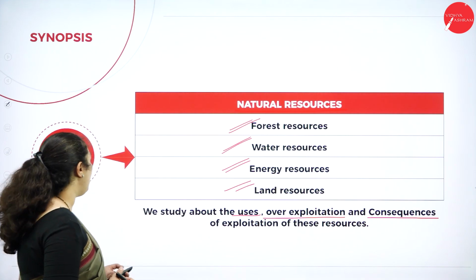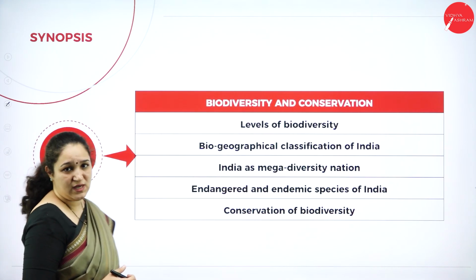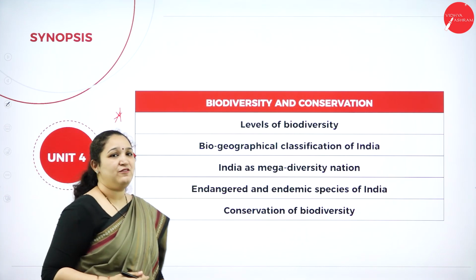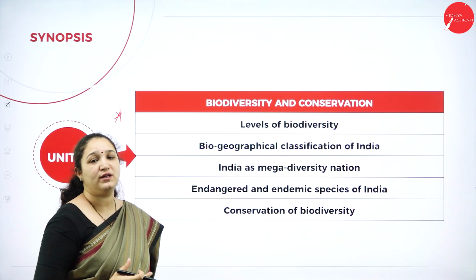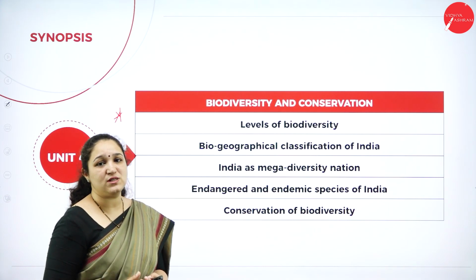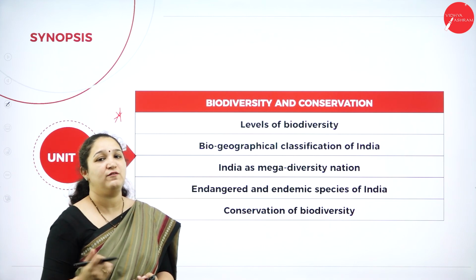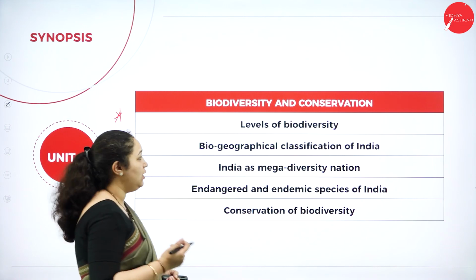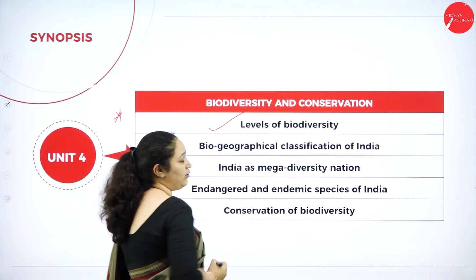Okay. Moving forward to unit 4, biodiversity and conservation. Again, a very important unit. If I have to tell, the first 5 units are the most important units, because you can expect the 10 markers from section C to be from the first 5 units. Okay. So coming to biodiversity and conservation, we have learnt about the levels of biodiversity.